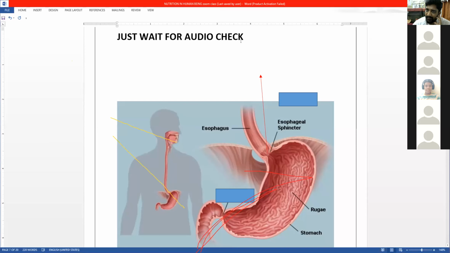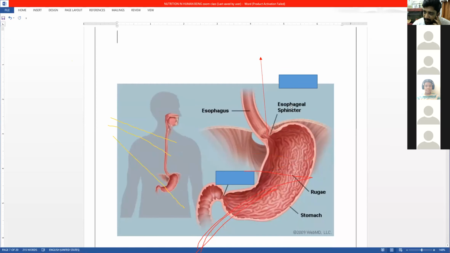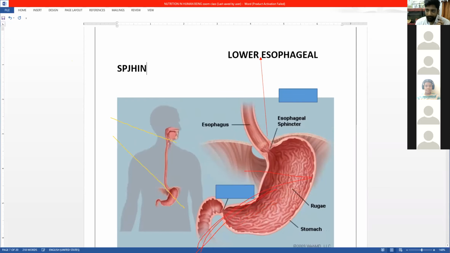Okay, so correct, you have said it's an esophageal sphincter. Now what does the sphincter do? See here, because it is in the lower part of the esophagus, we call it a lower esophageal sphincter. We call it a lower esophageal sphincter because it is present at the lower end of the esophagus.